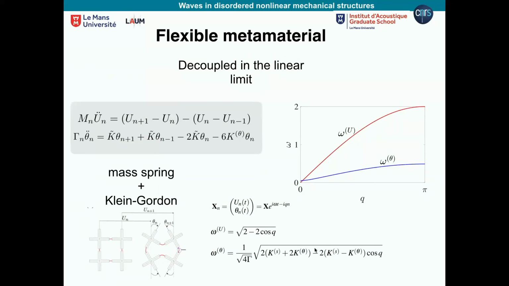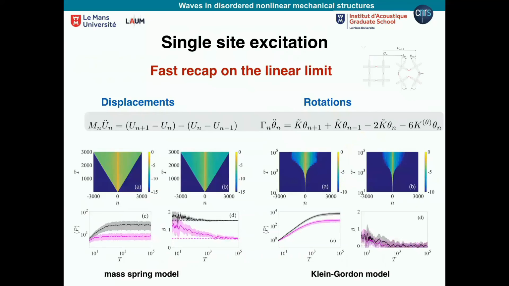And what is funny is that one of them, the red, the displacement, looks like the mass spring system, while the other one, the rotation, which is the blue, looks like the Klein-Gordon. So we find the optimal system that is combining exactly the two from before. And they are uncoupled in the linear limit. In the nonlinear case, due to the nonlinear forces, they become coupled. So the idea here was to start exciting the system and see what nonlinearity does.